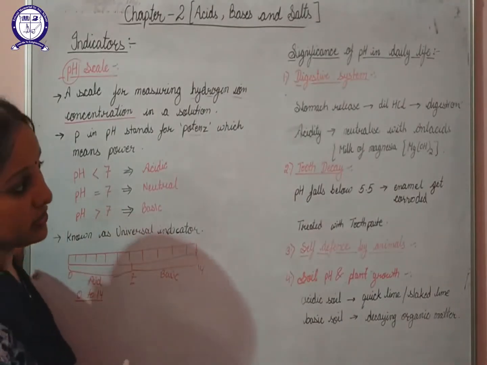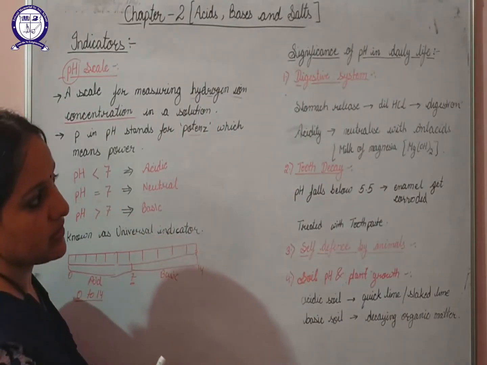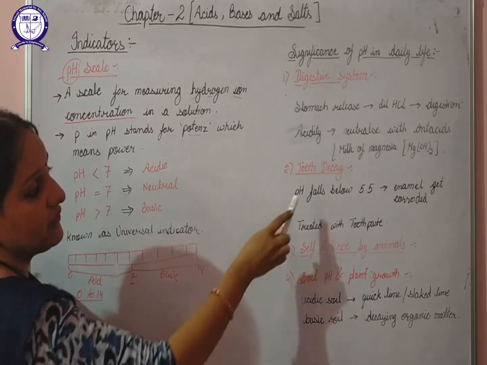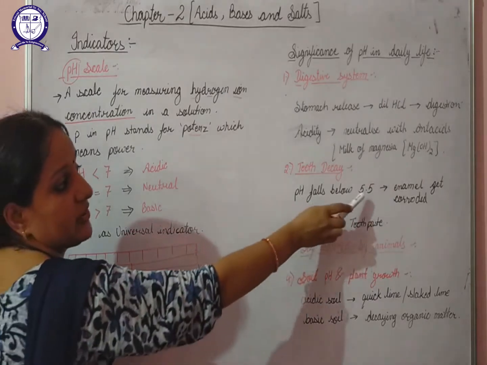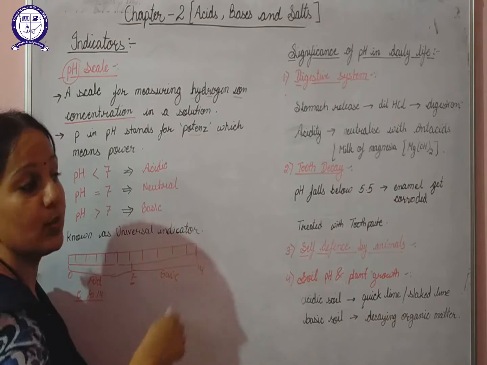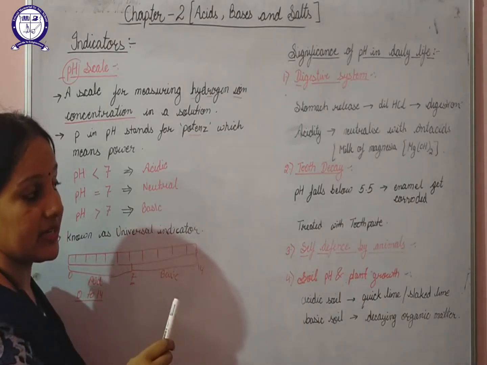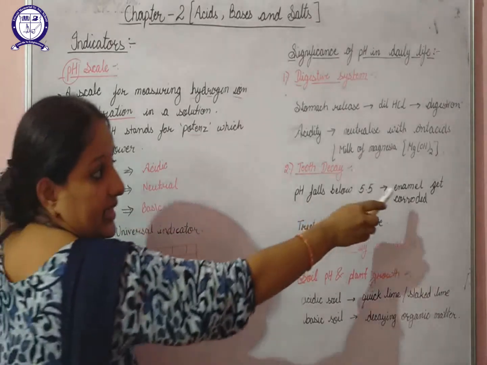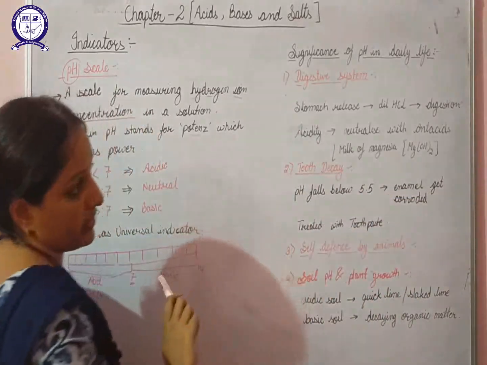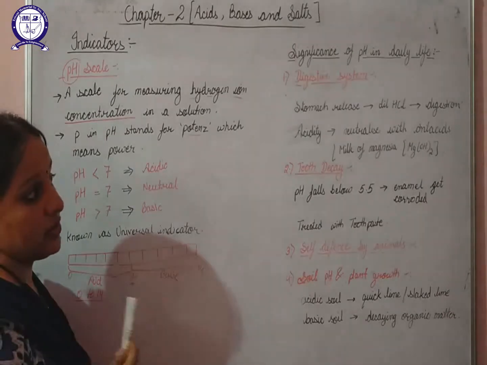Next is tooth decay. Sometimes we observe that our tooth starts to decay. Now why does it happen? When the pH of our mouth falls below 5.5, that means when it becomes more acidic, at that time the enamel that is made up of calcium phosphate gets corroded. So this is known as tooth decay.